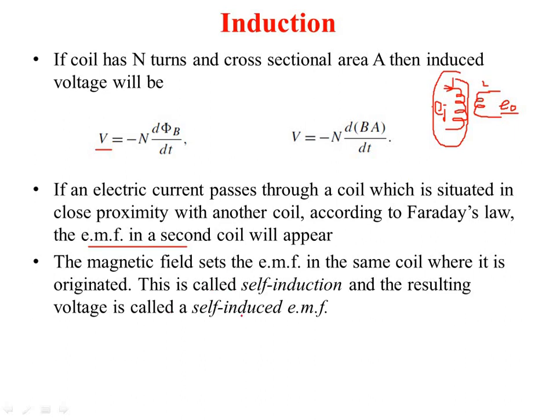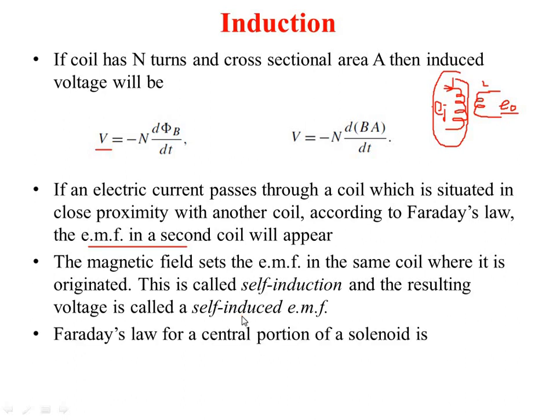Whereas if you put it in a second coil, then that is called mutual inductance. So if two coils are there, then it will be mutual inductance. And if the EMF is induced in a single coil itself, the same coil itself, that is called self-inductance, self-induced EMF.